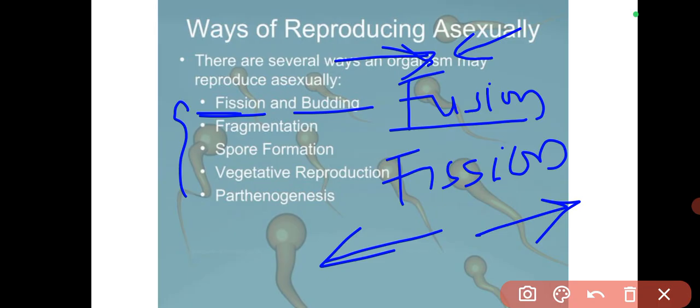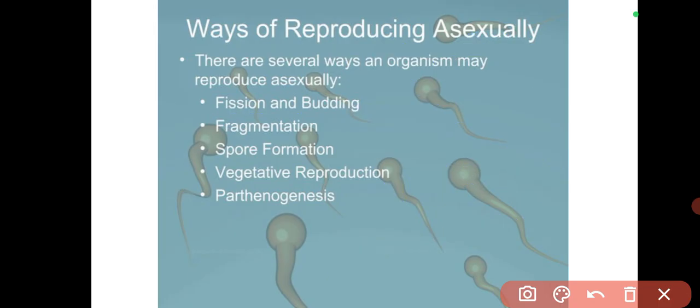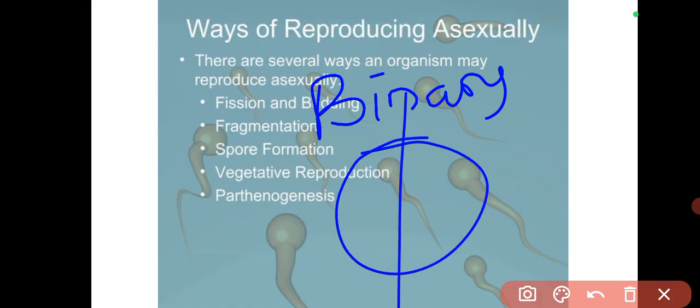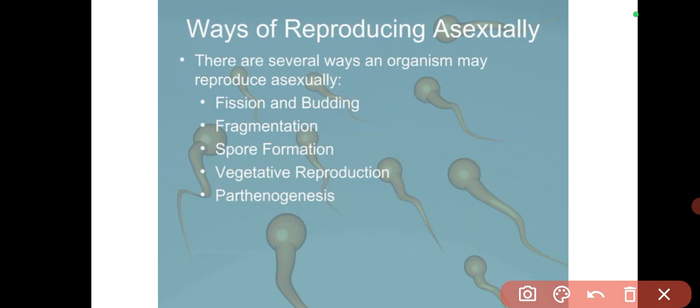Basically, we talk about fission in terms of binary fission, particularly. The word binary, if I say binary number, it means we are talking about ones and zeros, right? Numbers in base two. So bi means two. Basically, what we're talking about is that the organism will split into two, mitotically. So that's binary fission. And then budding. Budding is just an organism growing. Now let's go to the other slide so we can see the different explanations.